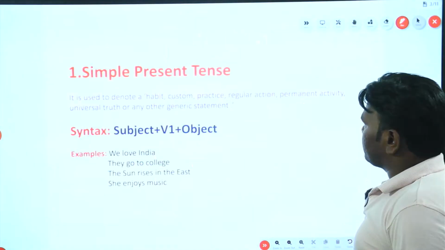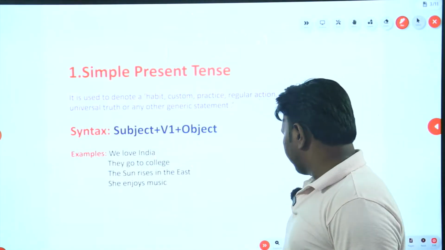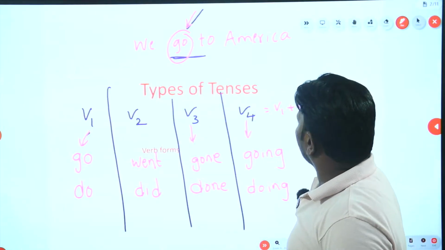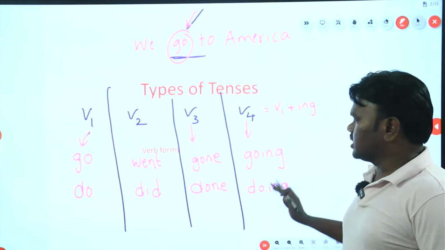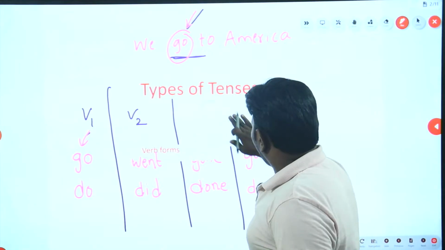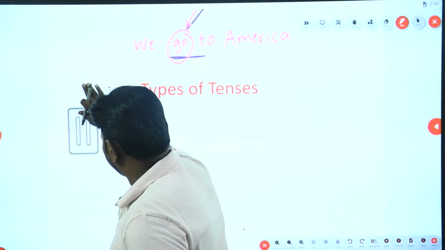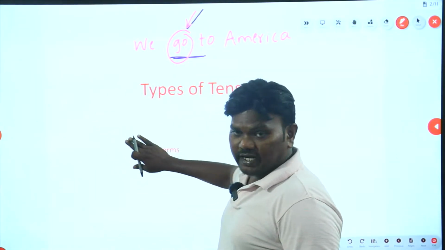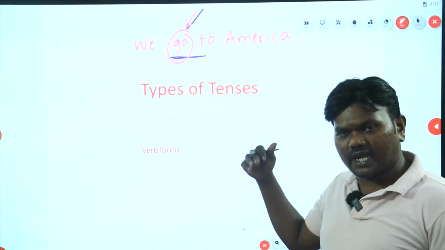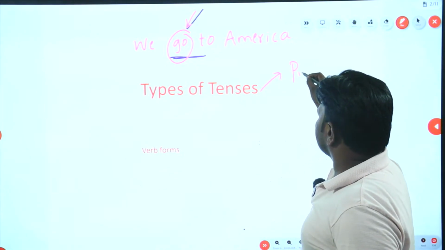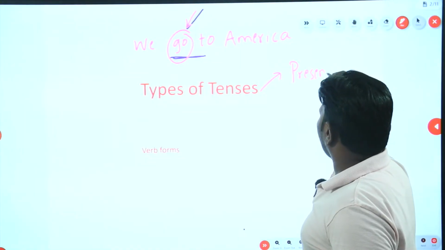Okay, so let me move on. There are different types of tenses, you may all know. Okay, hope I am clear here. Right now, see, what are the different types of tenses? You have three different types of tenses, and each of them is subcategorized into four. What are they? You have present tense, that is what is happening right now.